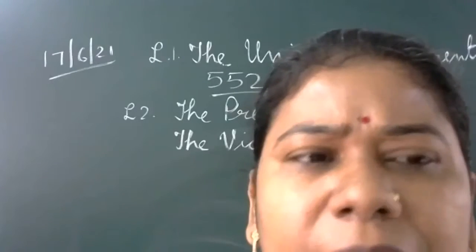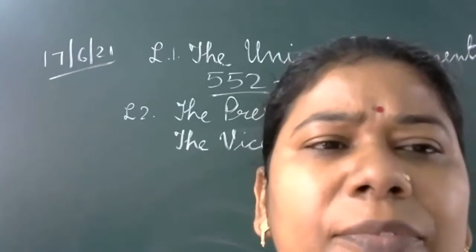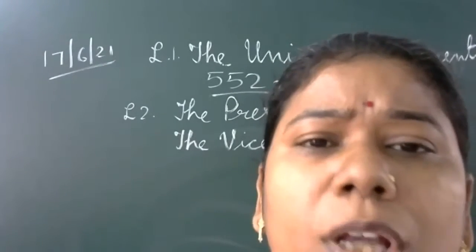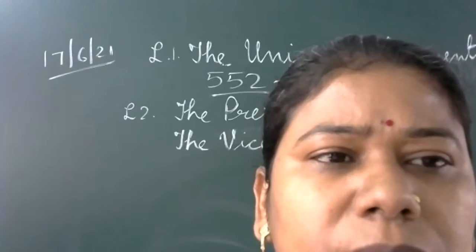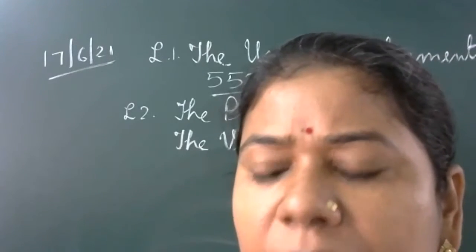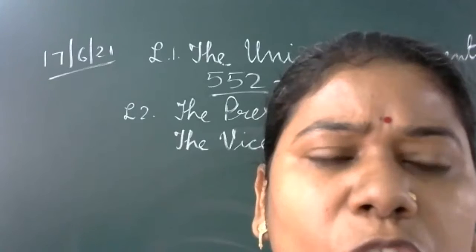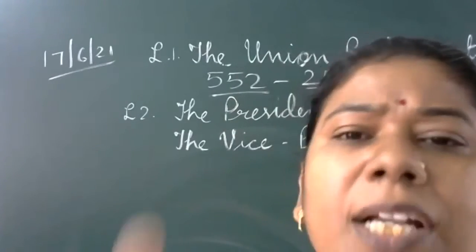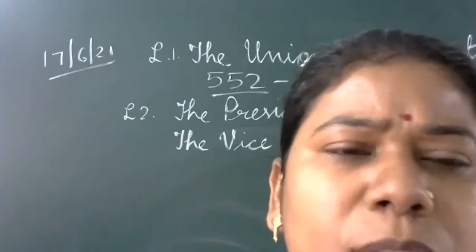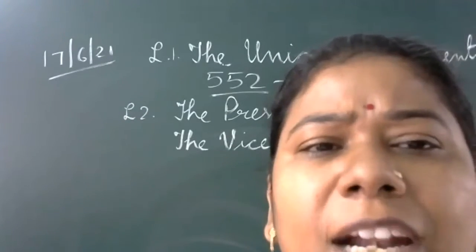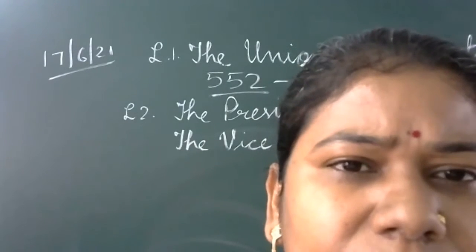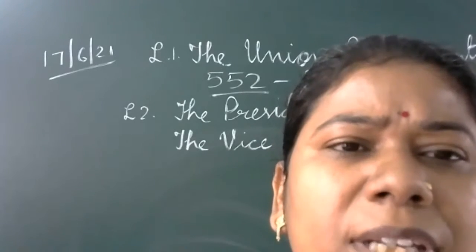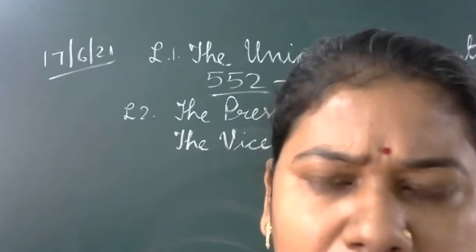The reason: the President has a lot of power, but all his power he will use on the advice or suggestion of the Prime Minister and the Council of Ministers. Normally, the Council of Ministers advises the Prime Minister. They are not directly advising the President. So the Prime Minister advises the President to use all the power.